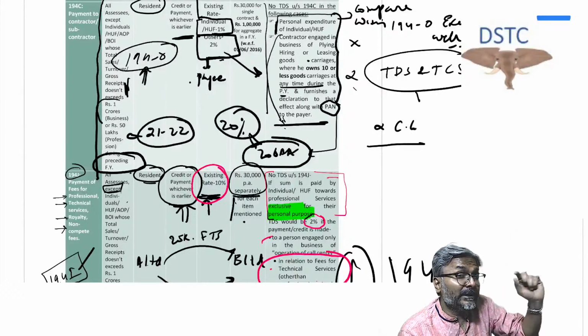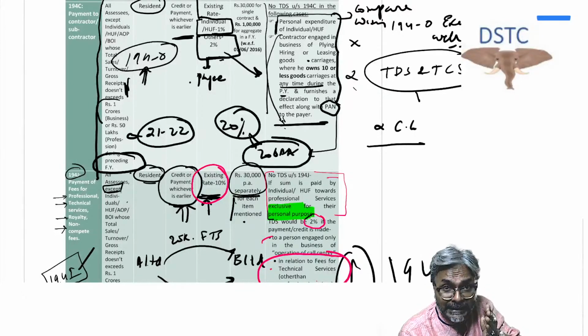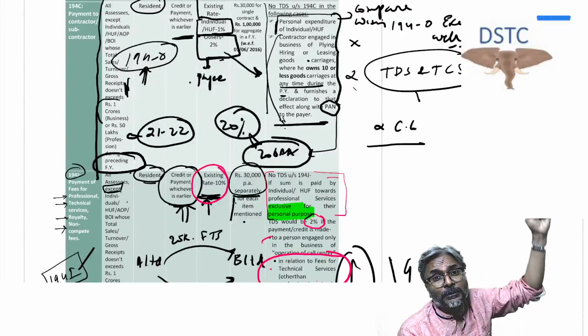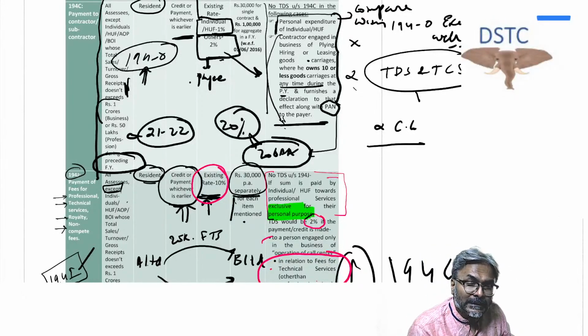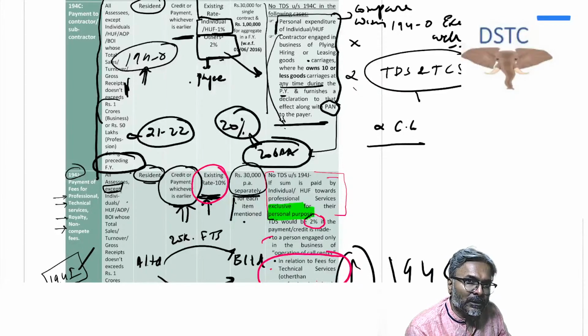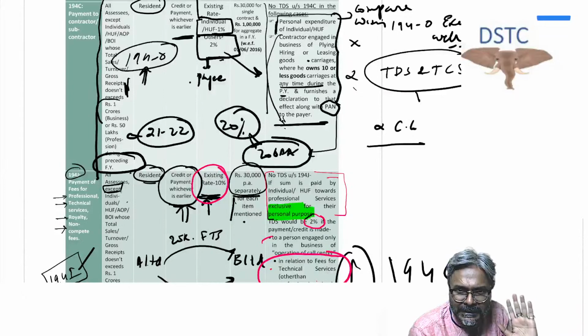If the payer is an individual or HUF, then the payer will not be required to deduct TDS on such payment unless in the last year their turnover is more than rupees 1 crore or more than rupees 50 lakhs, as the case may be, students. Is that point clear to all of you? So unless their turnover crosses the threshold of 1 crore or 50 lakhs, as the case may be, the individual or HUF payer will not be required to deduct the TDS.